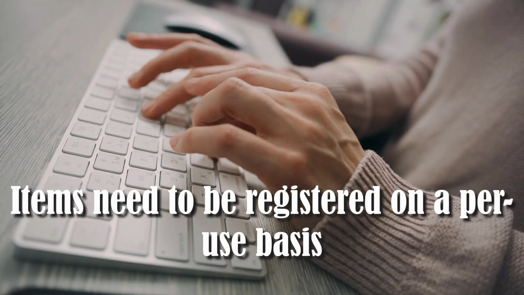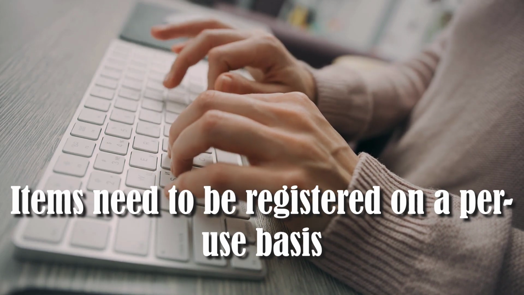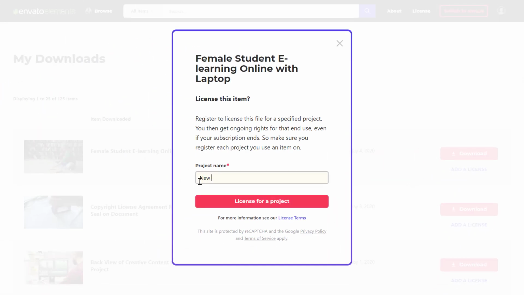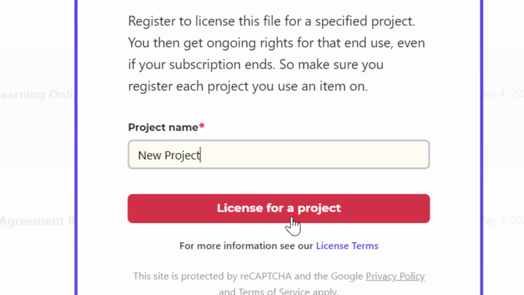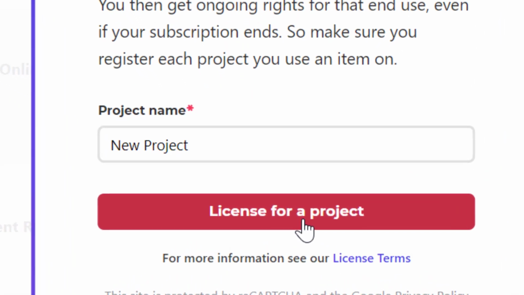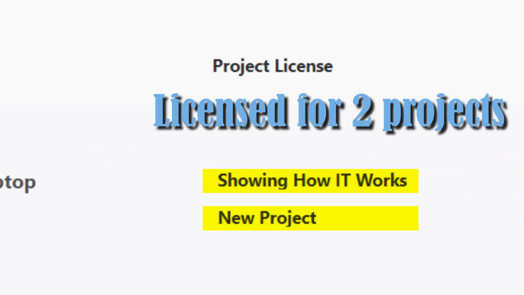However, there are a few important things that you should be aware of before signing up. 1. All items need to be registered on a per-use basis. So if you intend on using an asset more than once, you will need to re-register that asset again to use it the second time. Each time you download, an asset is only licensed for single use. To legally use an item more than once, you need to double register it through the website.